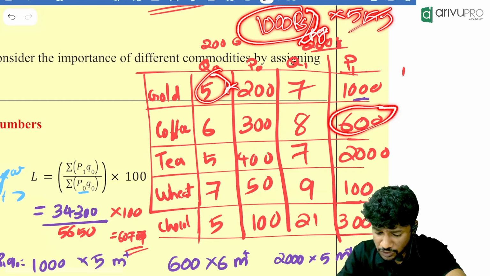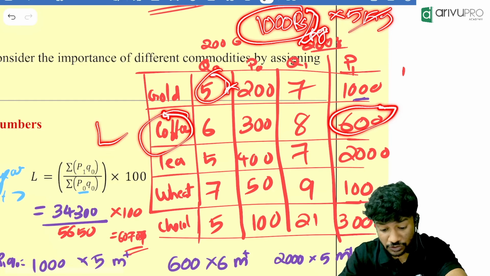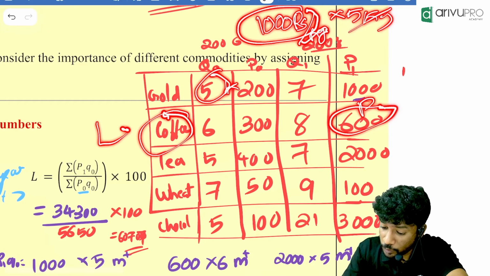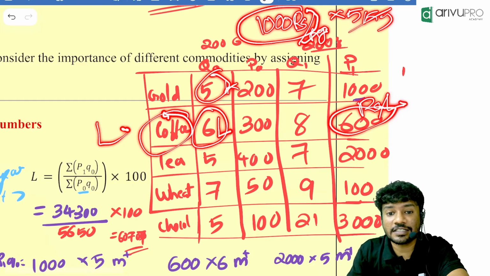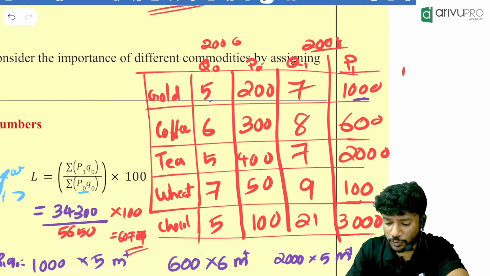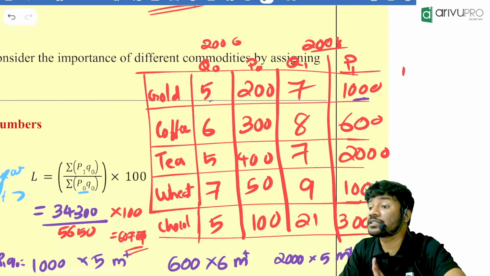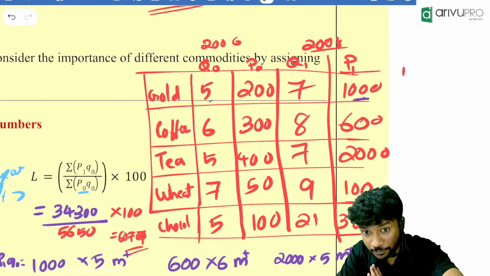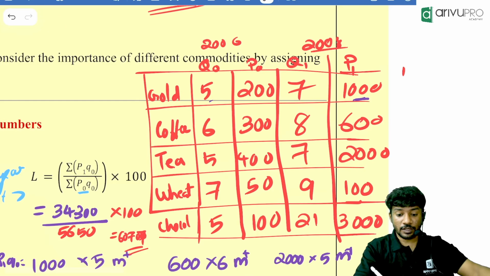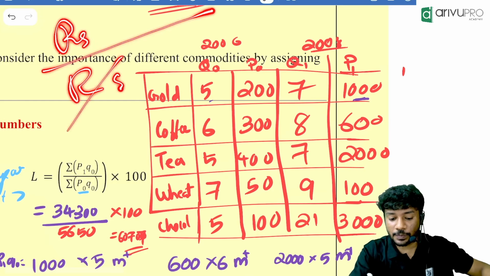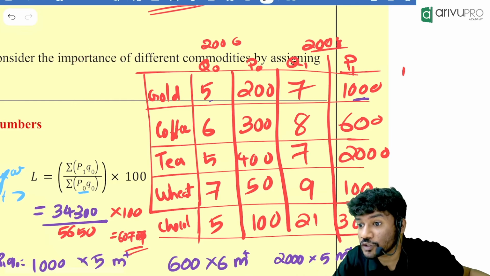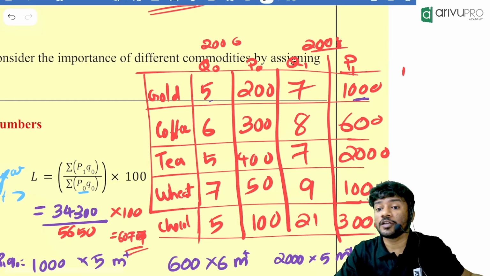Then similarly, coffee, let it be in liters, 600 rupees per liter. I am multiplying with 6 liter. Liter will get cancelled off. So what will remain? 600 into 6 rupees will remain. So in every case rupees will be there in the numerator. Likewise, rupees will be there in the denominator. So rupees and rupees will get cancelled off. So LAPE does not have a unit.